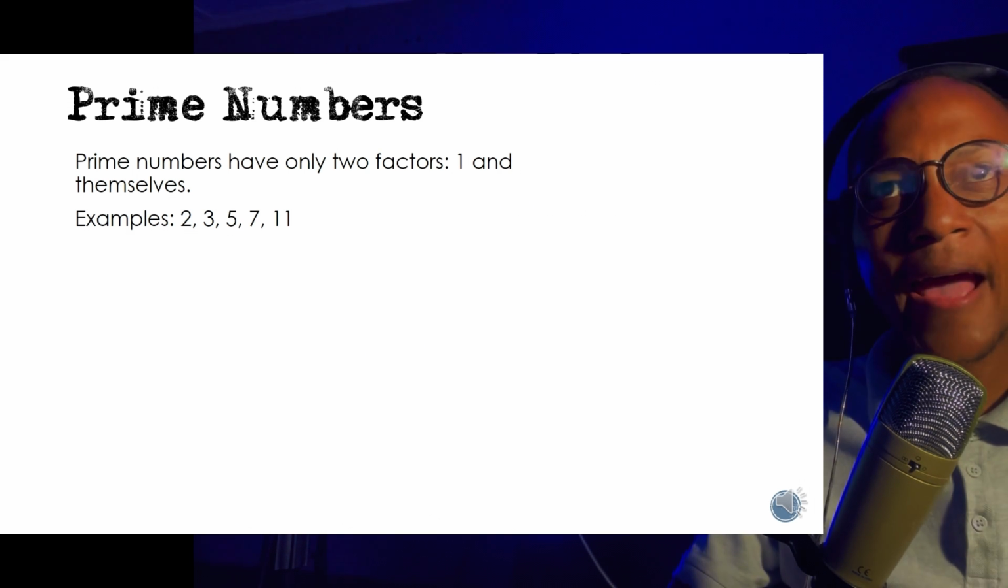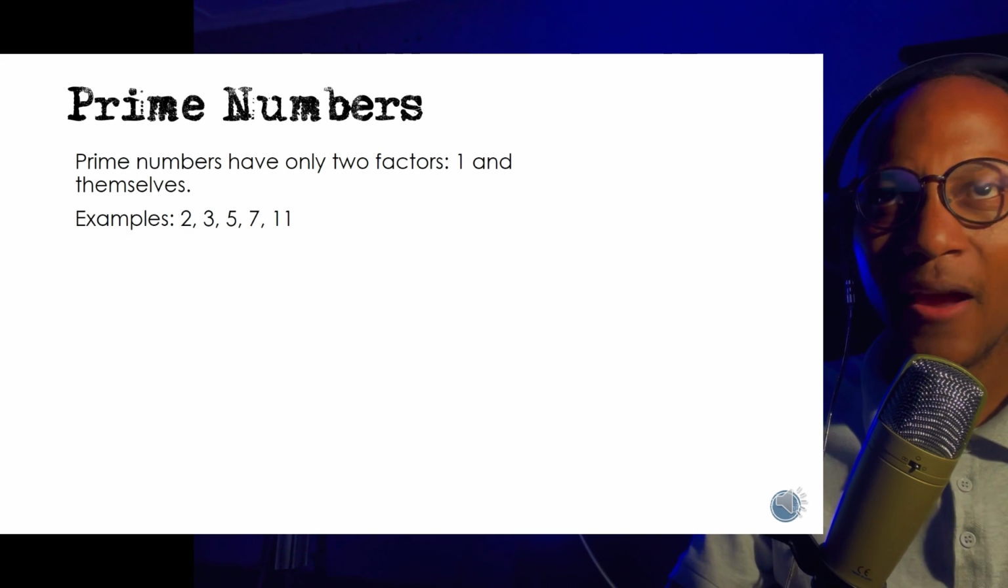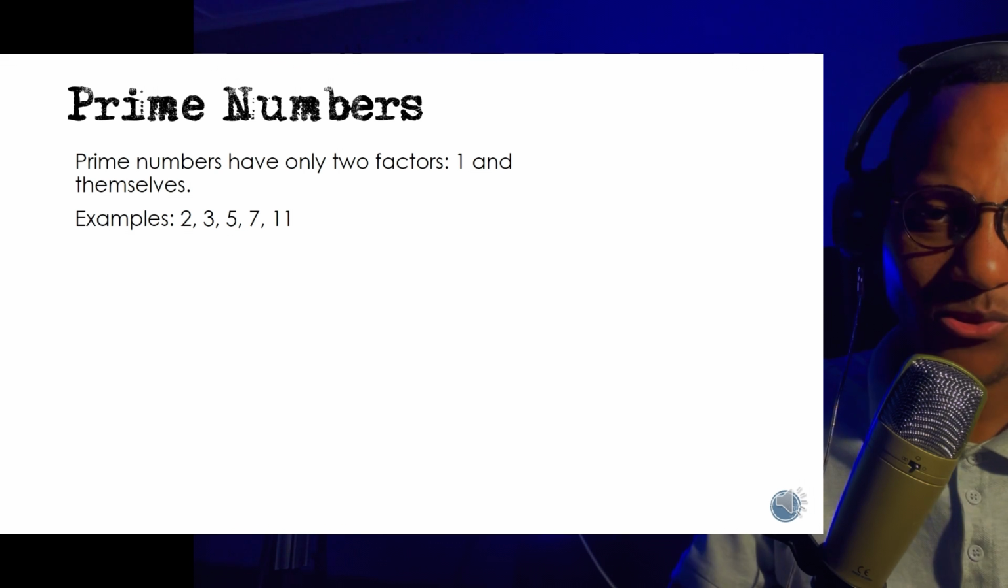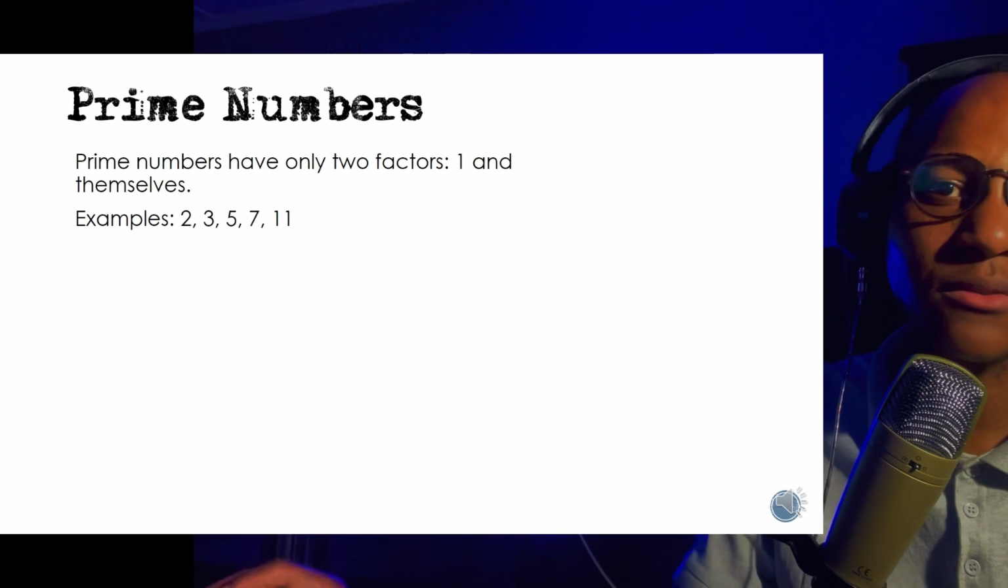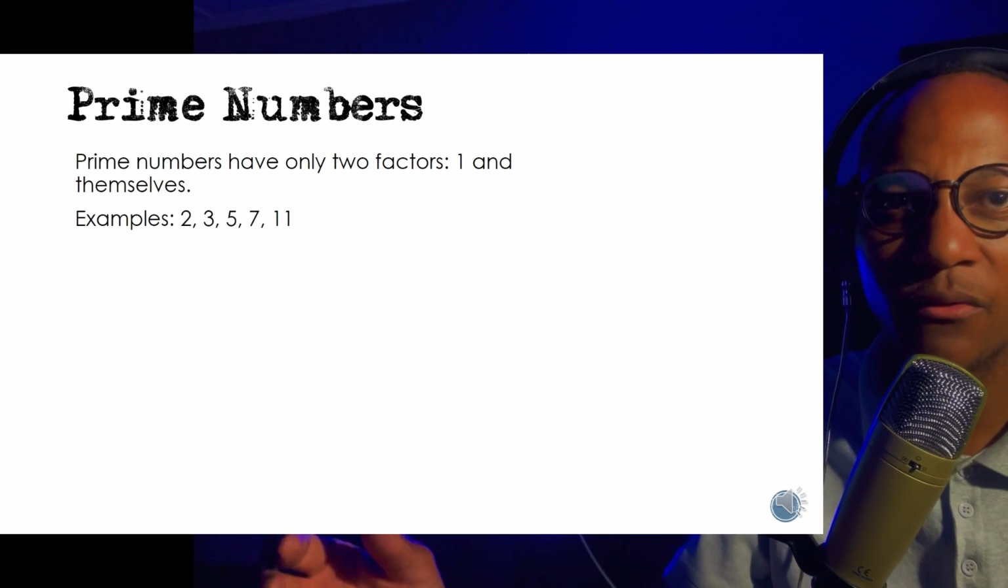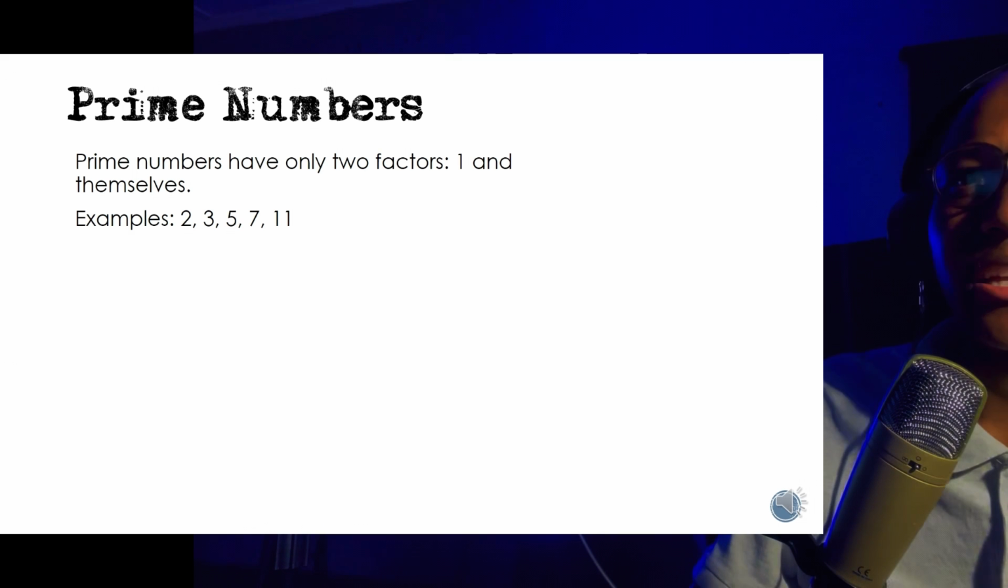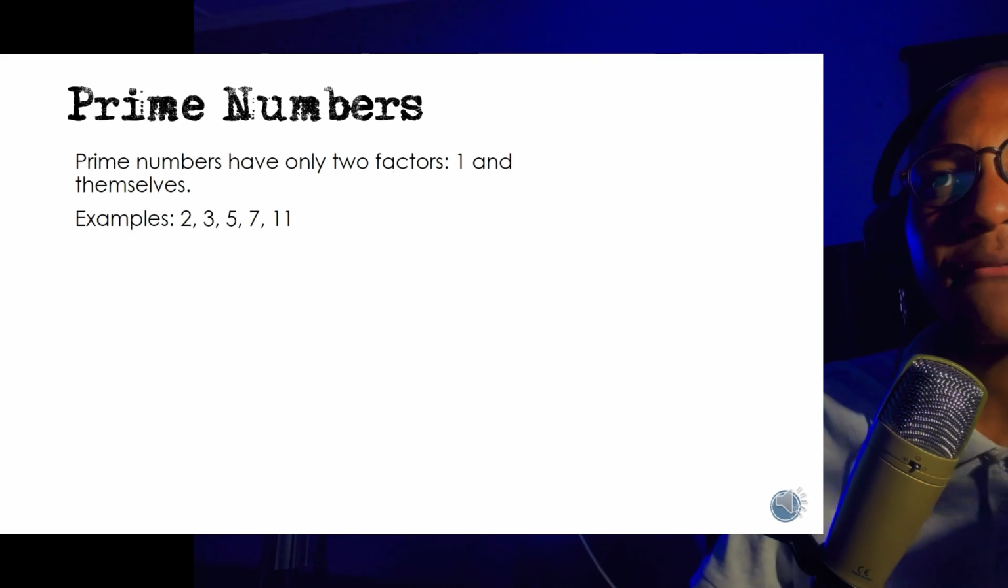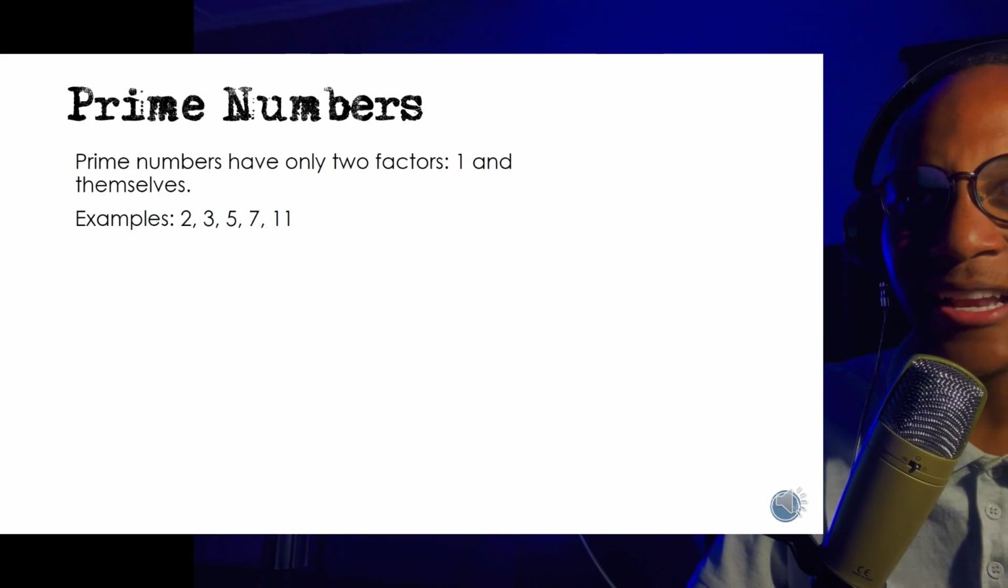Then we have prime numbers. Okay guys, I know you like pictures, but I didn't have a picture for this one. Let's just get over it. Anyway, so prime numbers are numbers that have only two factors, 1 and itself.